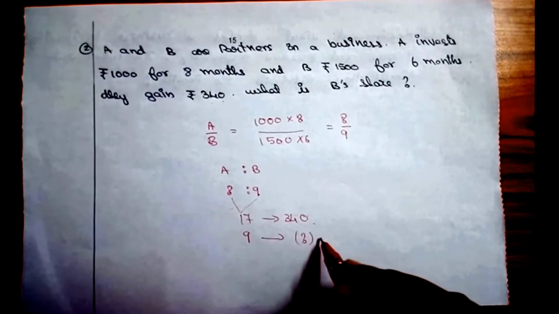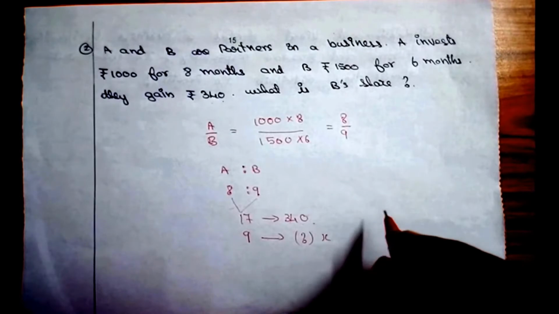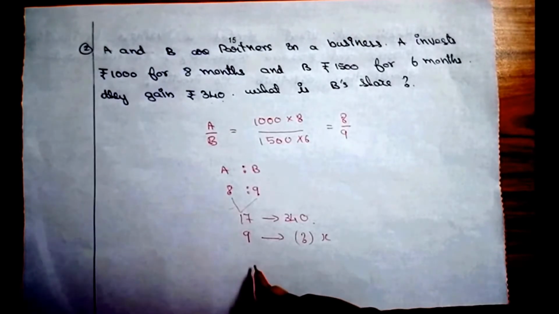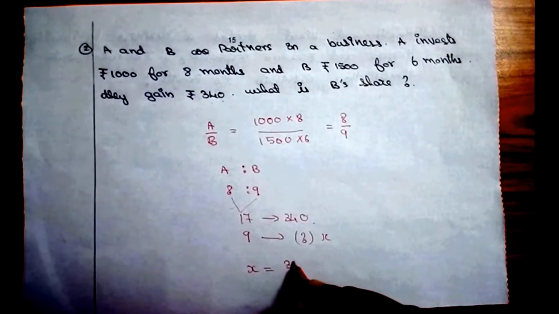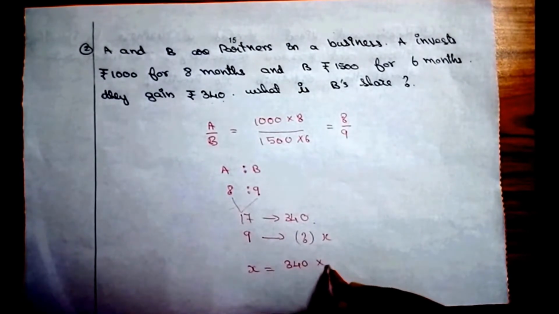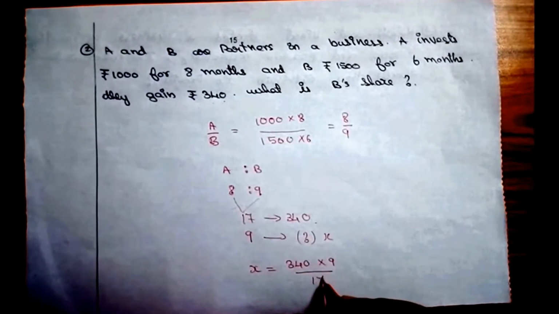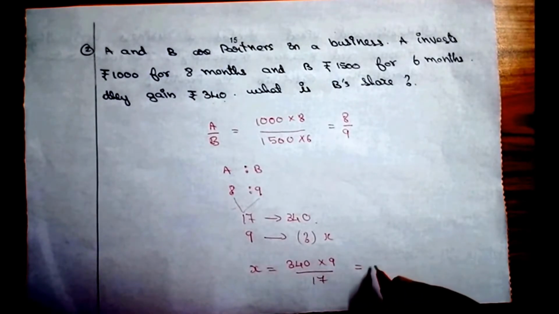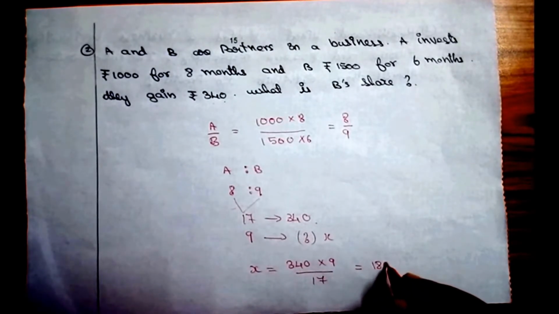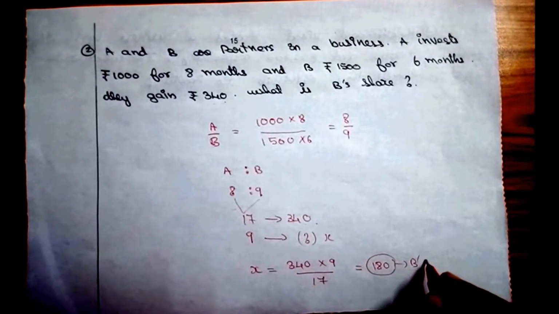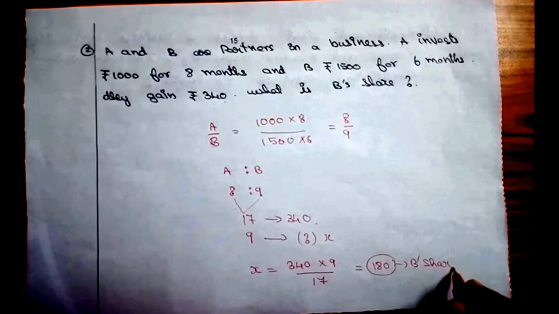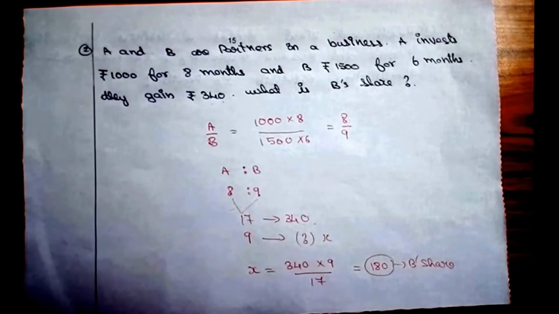I don't know B's share, so I'm going to replace it with X. After this, by cross multiplying, X equals 340 into 9 divided by 17, which will give me 180. So this is B's share. Now we have got the answer of B's share.